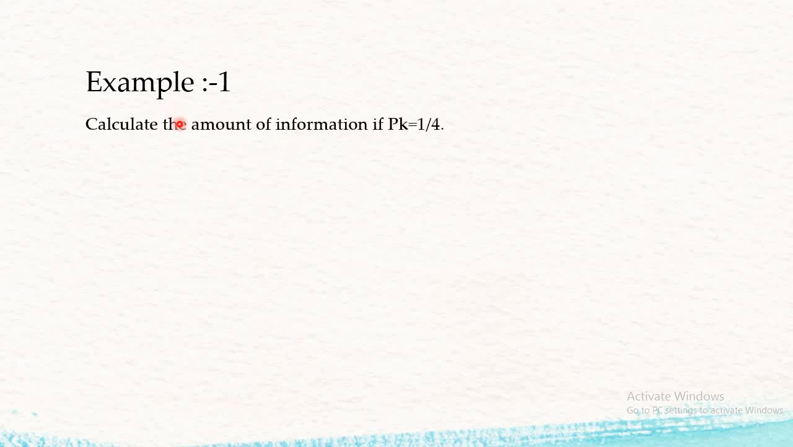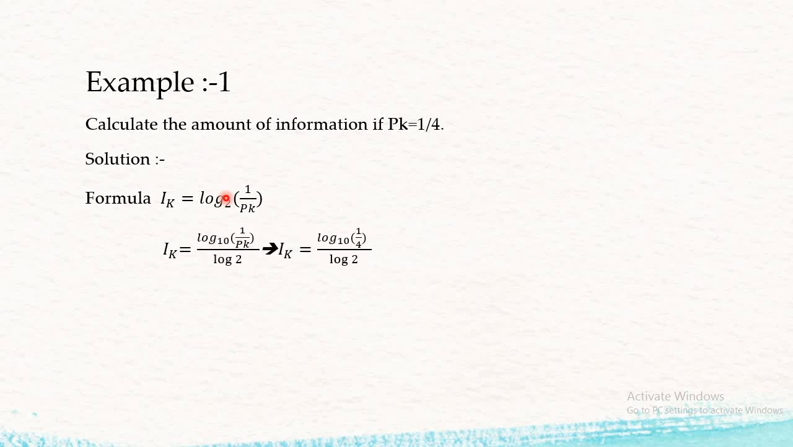Calculate the amount of information if the probability of occurrence is equal to 1/4. So what is the formula? The formula for finding information is I of k is equal to log to the base 2 of 1 upon pk. Now put the value of probability in the formula. So by putting this, pk is replaced by 1 by 4. Now here one thing is very important. We are taking log to the base 2.